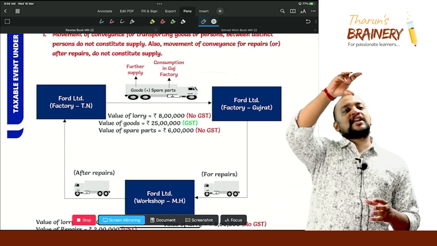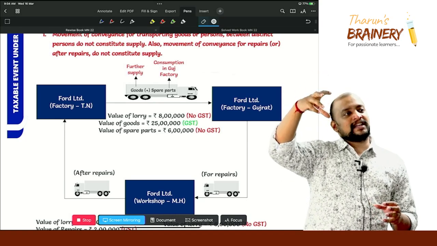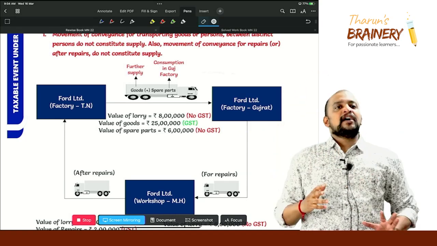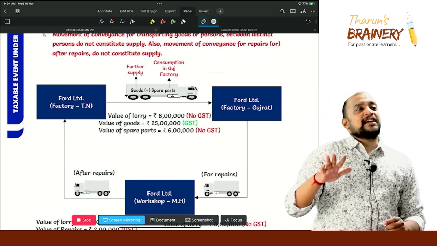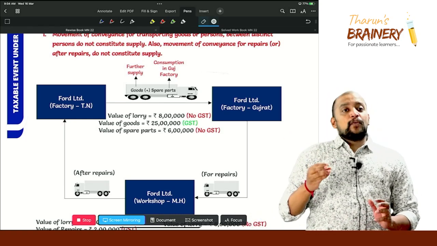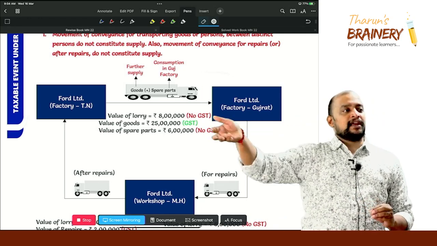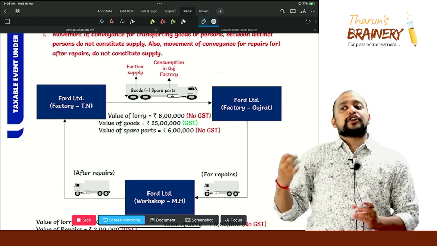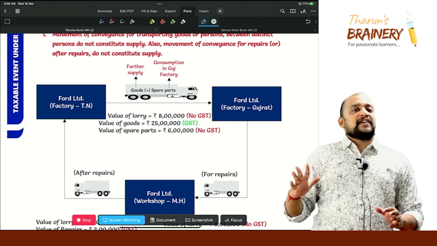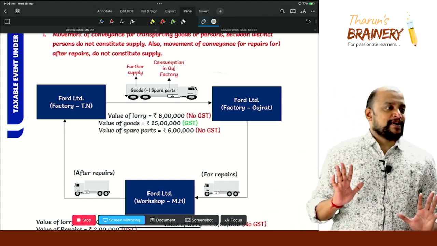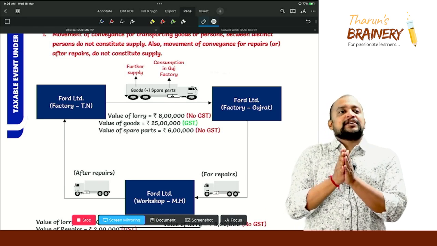Now, in that conveyance, there are some goods, some spare parts, and the conveyance is being taken. On the goods, is GST payable? Yes. On the conveyance, no GST. What about the spare parts? We need to know whether the spare parts are for further supply or for use in the Gujarat factory. If it is for use in the Gujarat factory, then there is no GST on those spare parts also. Is it clear? So there is no GST on these transactions between distinct persons.